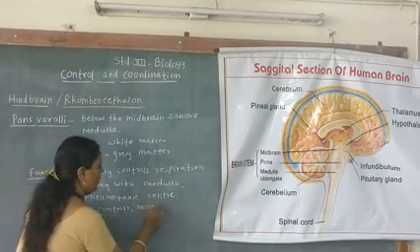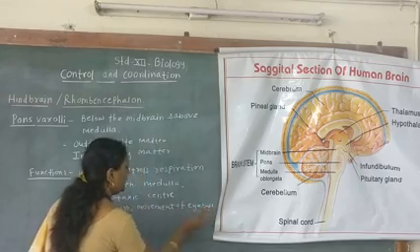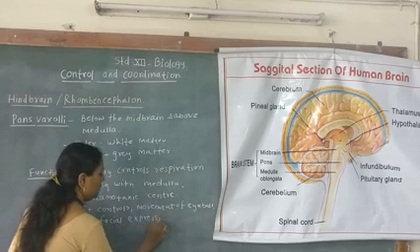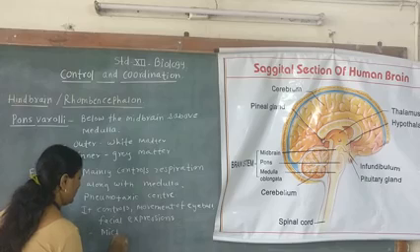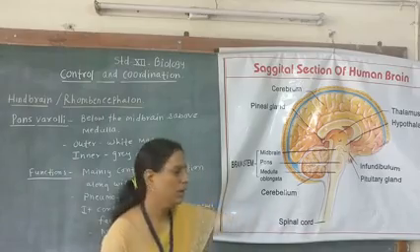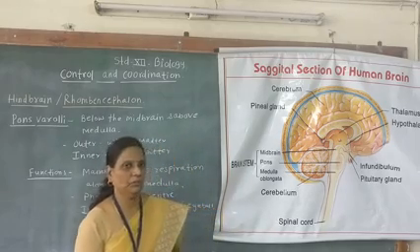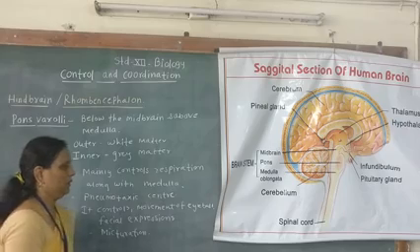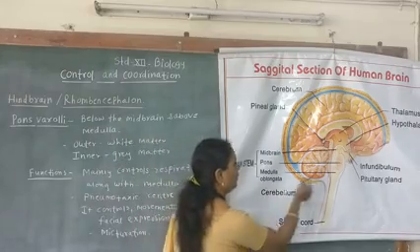It controls movements of the eyeball and facial expressions, and also it controls the micturition, that is the bladder control. Micturition means urination. So this is about the functions of pons varolii. Now we are going to study the next part of the hindbrain, that is medulla oblongata.